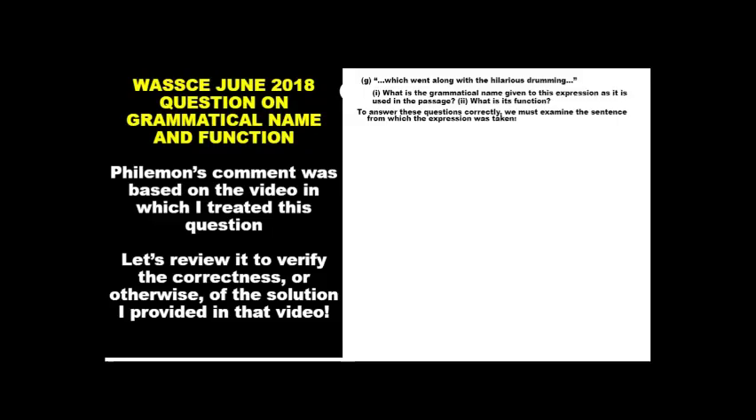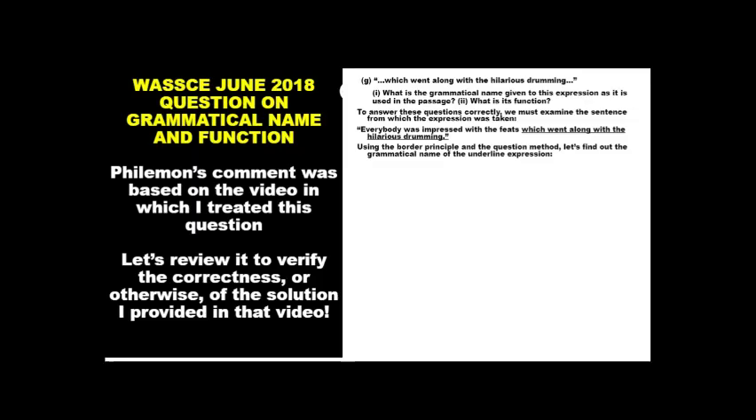To answer these questions correctly, we must examine the sentence from which the expression was taken. That's the first step to take. We go back to the passage and examine the entire sentence that contains this expression. And the sentence is as follows. Everybody was impressed with the feats which went along with the hilarious drumming. So you can see the expression which went along with the hilarious drumming underlined in that sentence. This is exactly how you will find it in that comprehension passage.